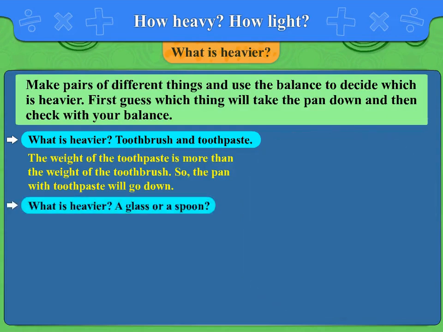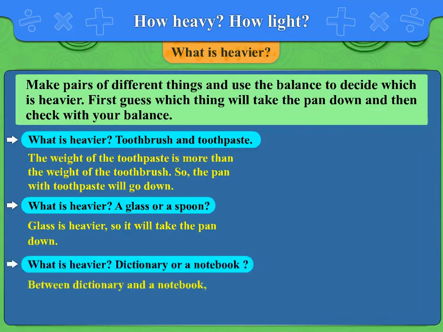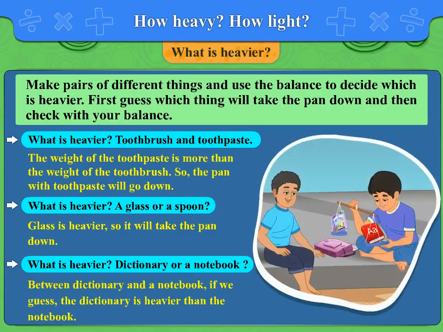Guess what is heavier, a glass or a spoon? Glass is heavier, so it will take the pan down. Come on, let's verify. On verification, we find that the glass is heavier. So again, our guess is correct. Between a dictionary and a notebook, if we guess the dictionary is heavier than the notebook, since the weight of the dictionary is more, it will take the pan down. Let's verify it. We find the weight of the dictionary is more, and so our guess is correct.